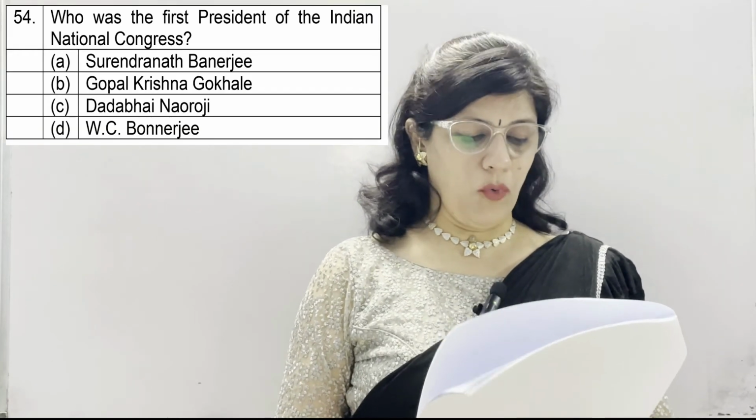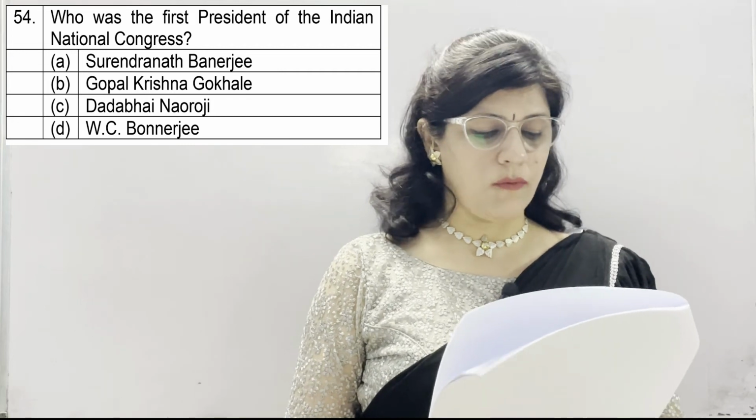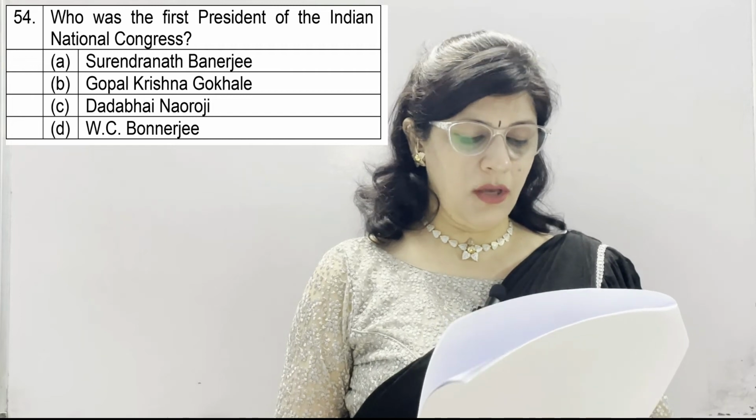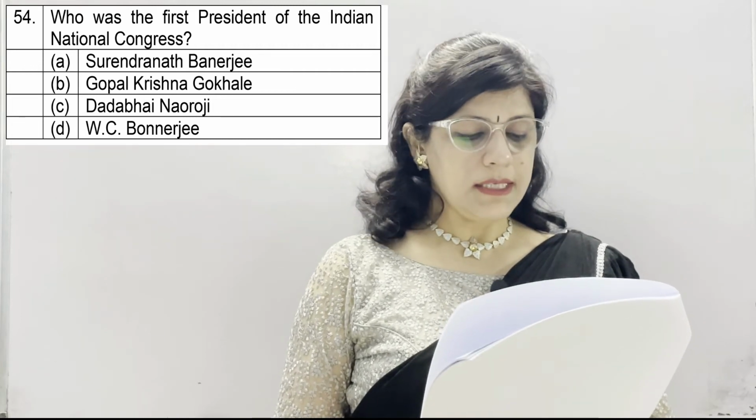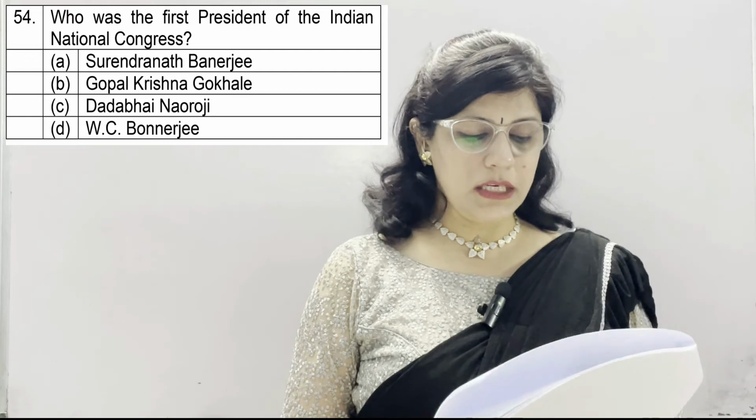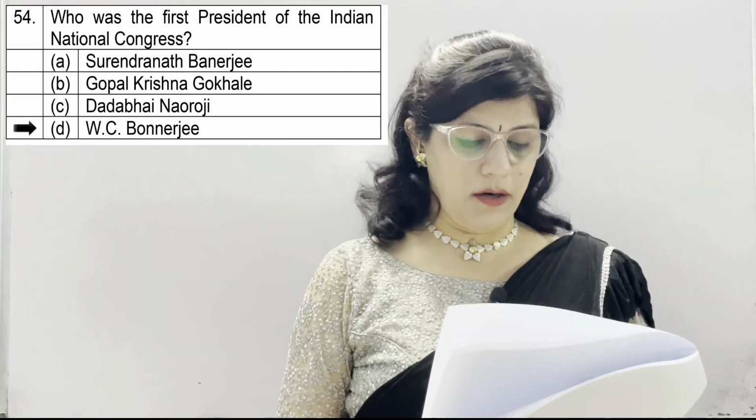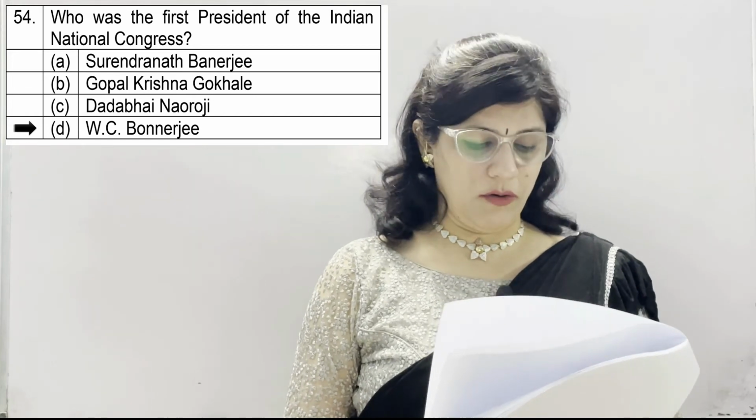Question number 54. Who was the first president of the Indian National Congress? A, Surendranath Banerjee, B, Gopal Krishna Gokhale, C, Dadabhai Naoroji, and D, W.C. Banerjee. And the correct option is D, W.C. Banerjee. Umesh Chandra Banerjee.